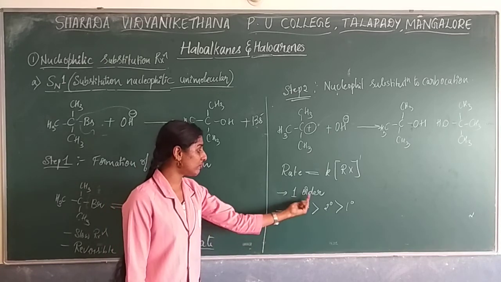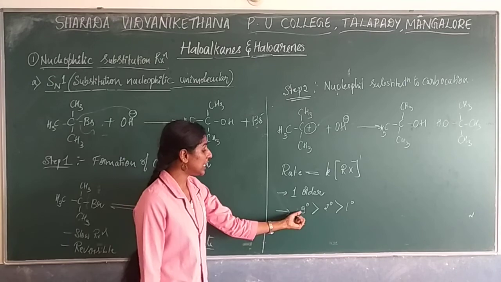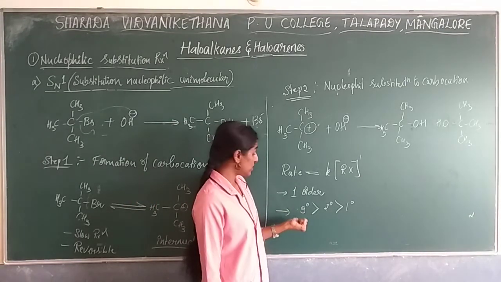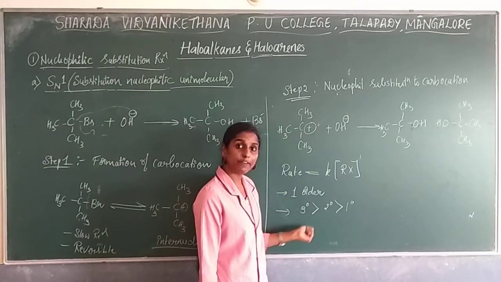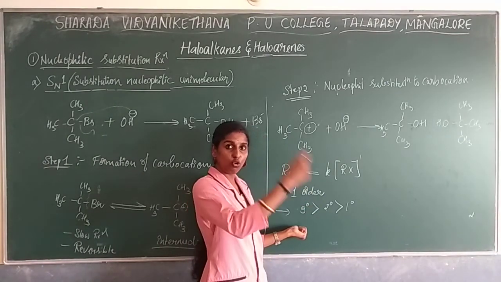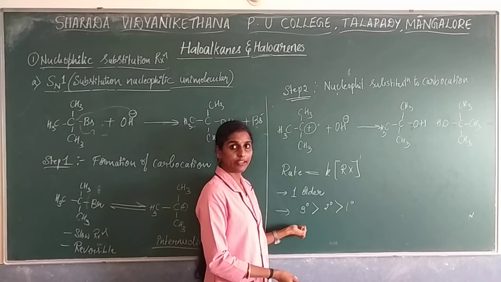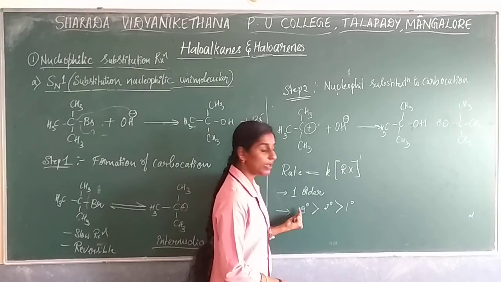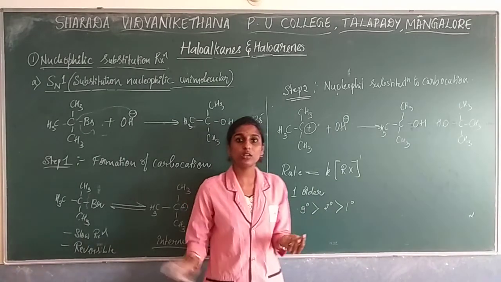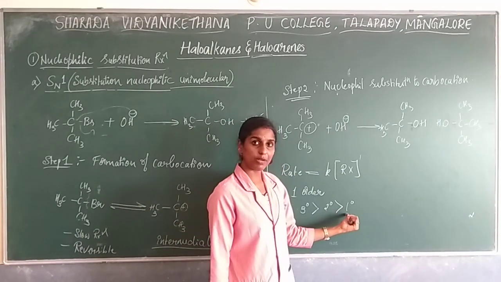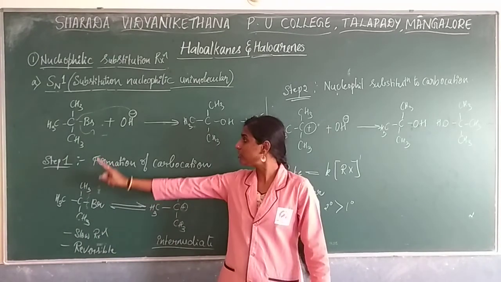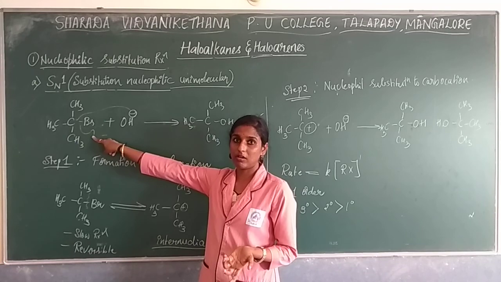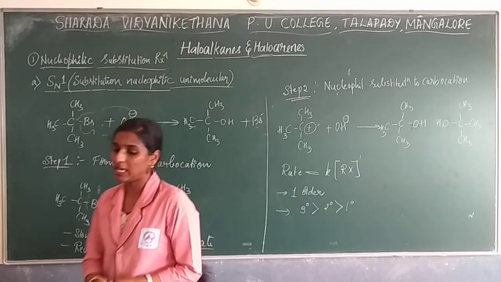By then you have to write tertiary, because due to the presence of more bulky groups, stability will be more. When the stability is more, the rate will be faster. So due to that reason, tertiary has more reactivity towards SN1 reaction than primary. For that sake I have taken a tertiary group only as an example, so that it is easy to remember. Okay, so this is regarding the SN1 reaction.